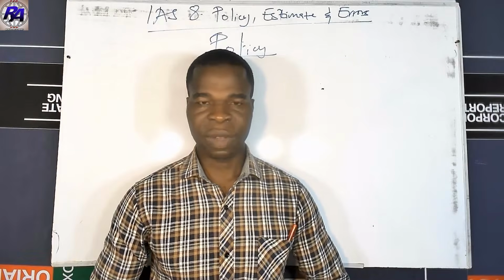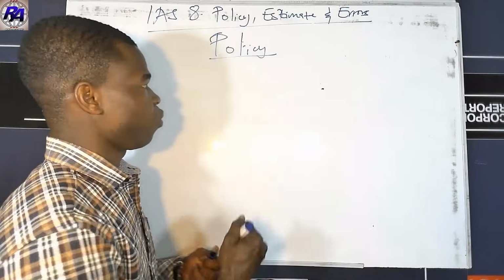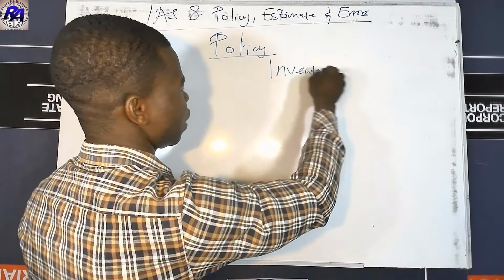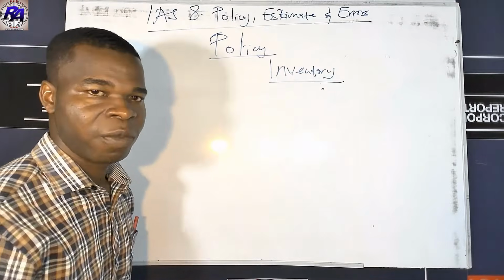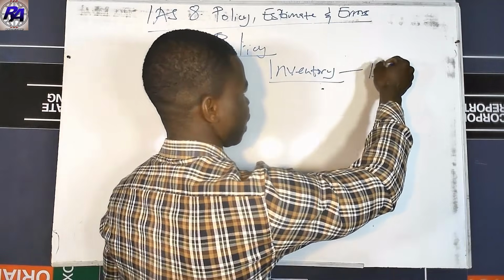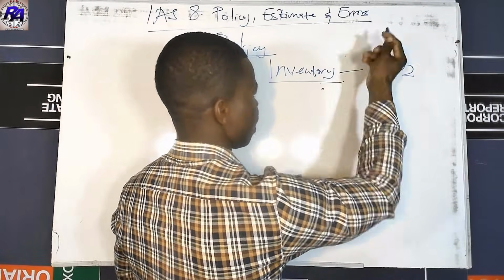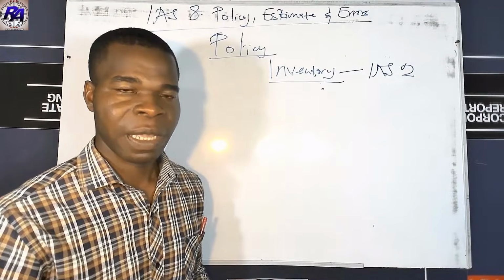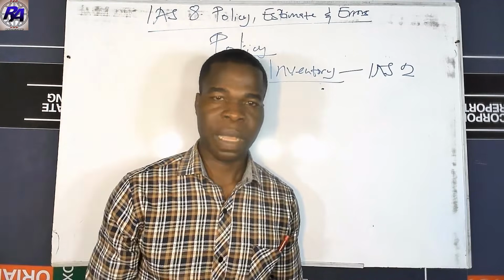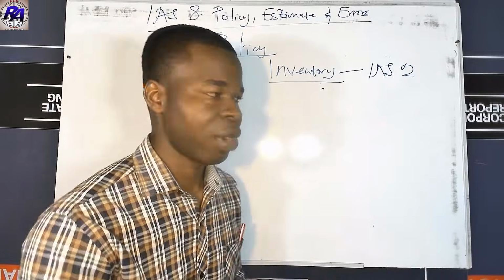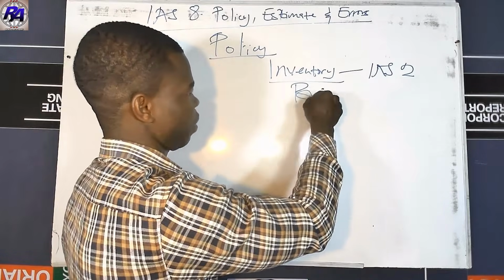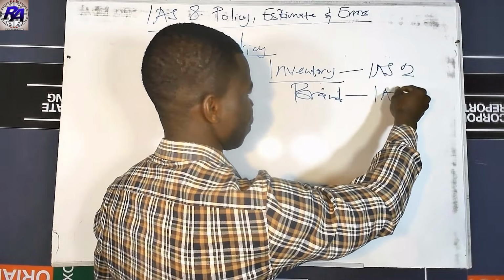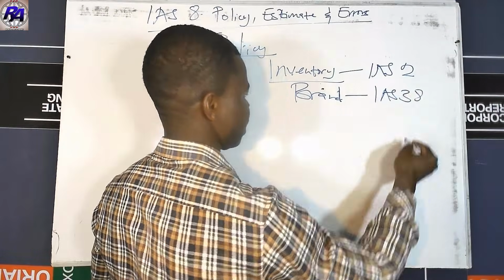for that transaction. So for instance, we have an item like an inventory. Then quickly we want to know how to value the inventory. Then we have to apply the standard IAS 2. Assuming that there is an item that have in its form an intangible asset like a brand, and you want to account for this brand or patent, then quickly you have to run to IAS 38.